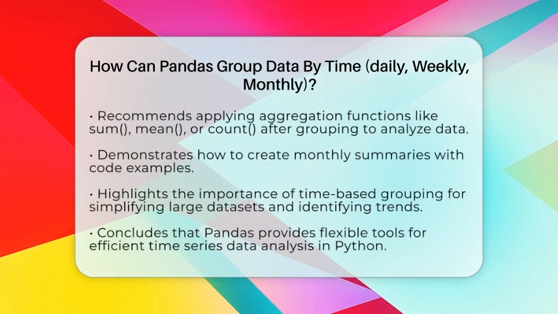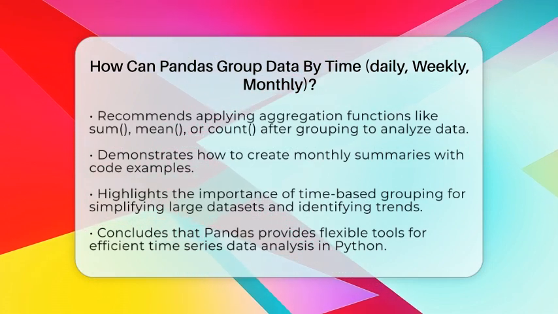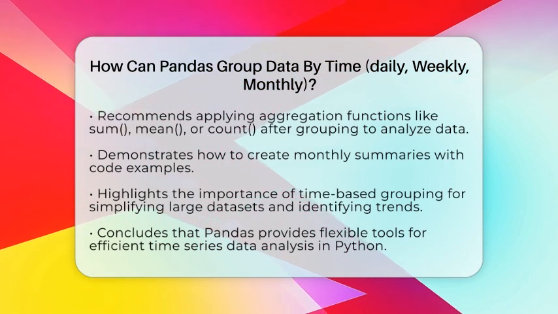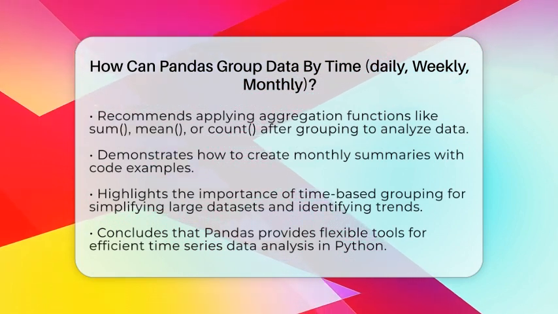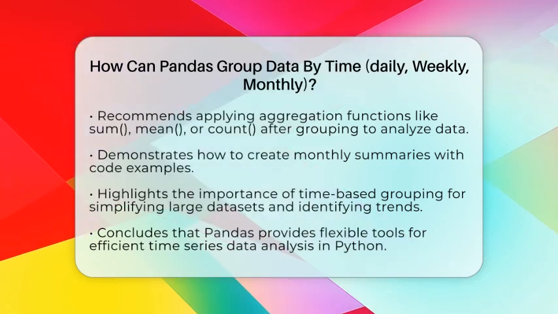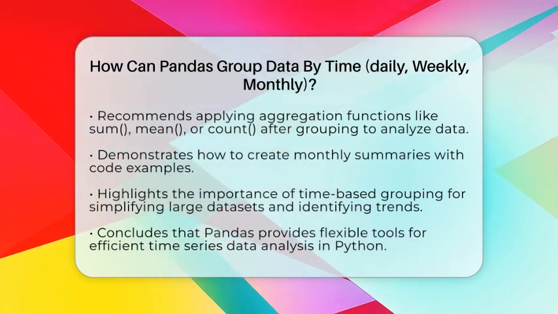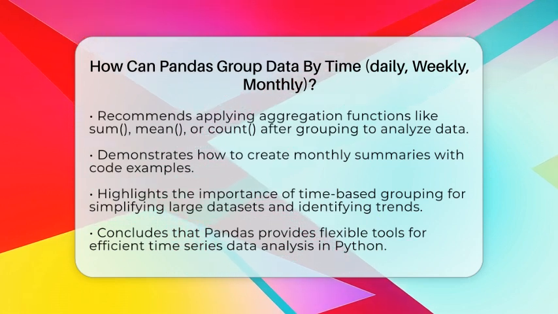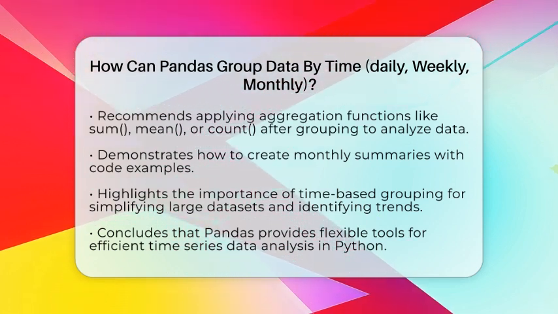Let's say you have a data frame with sales data and a date column. You could write code like this: monthly_sales = df.groupby(pd.Grouper(key='date', freq='M')).sum(). This will give you total sales for each month. It's a straightforward way to turn raw data into meaningful summaries.